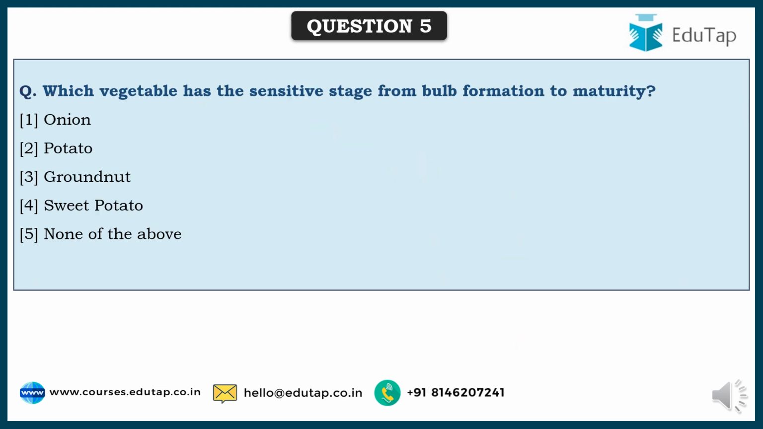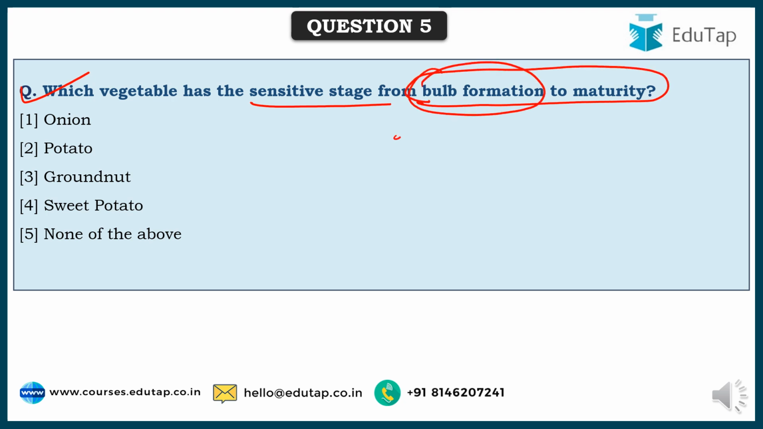Here comes the next question. Which vegetable has the sensitive stage from bulb formation to maturity? As you can see, bulb formation can be observed in onion or garlic. So here, as per the options given, the correct answer is onion.